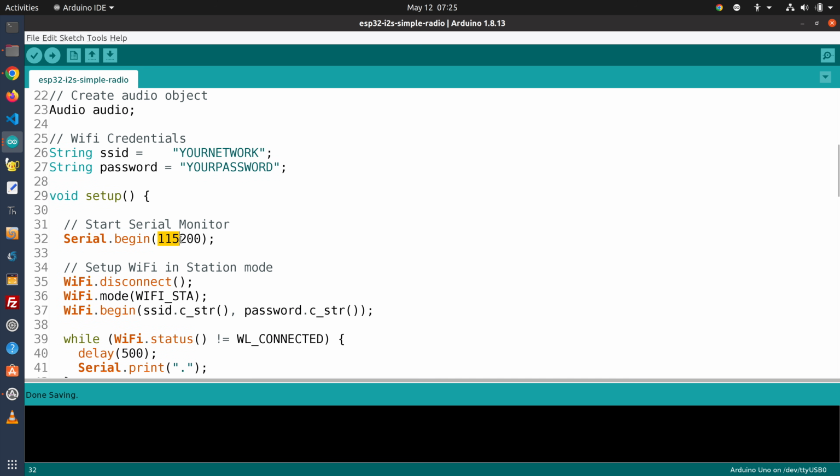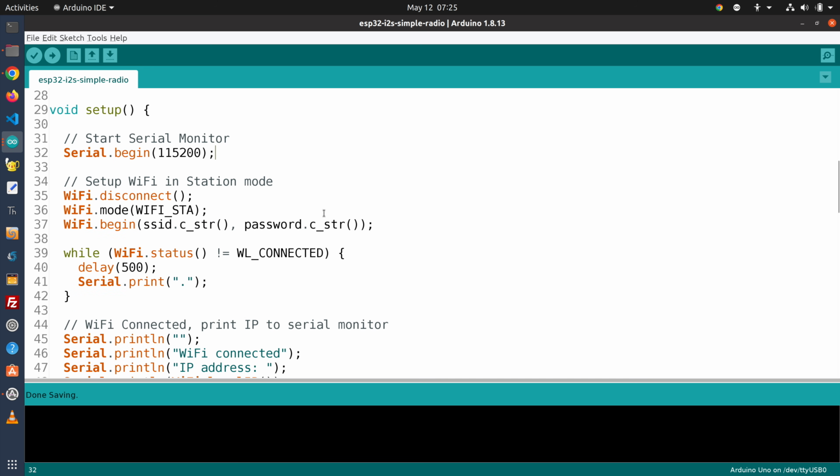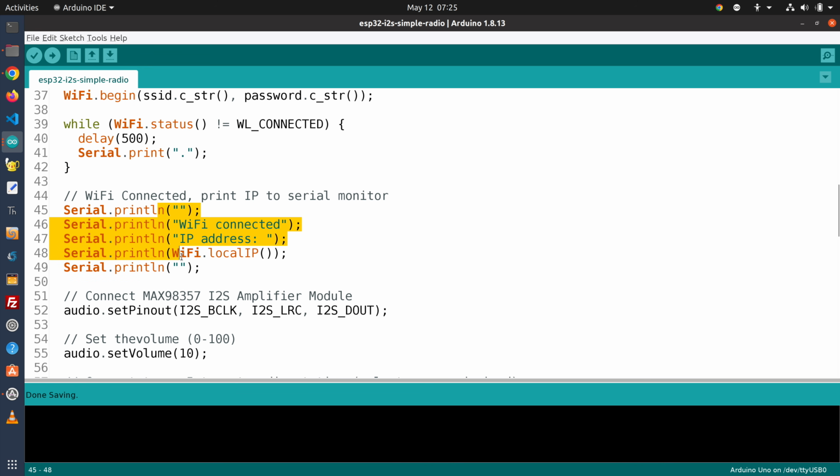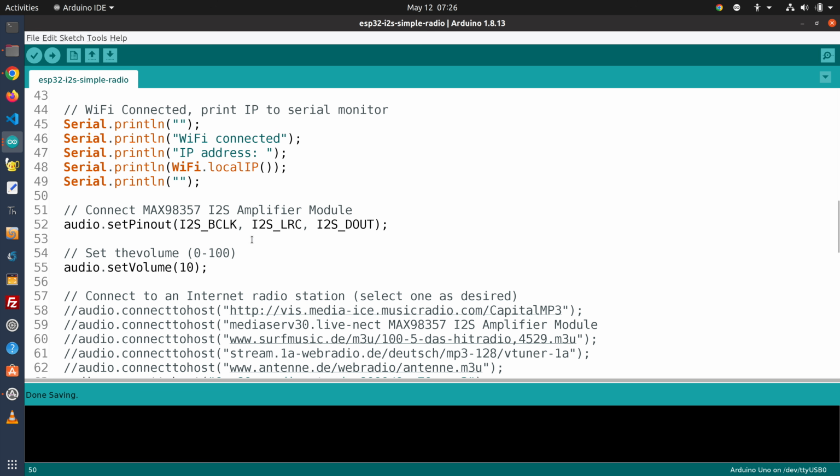In the setup, we'll start our serial monitor. We'll start our Wi-Fi in station mode. We will begin it by passing the password and the SSID to it. Assuming that we have connected, we're going to print that out to the serial monitor, including our local IP address, and then we'll connect the I2S amplifier module, and we just use set pinout with the audio library and pass it the 3 connections.